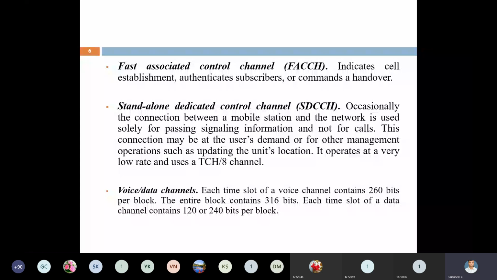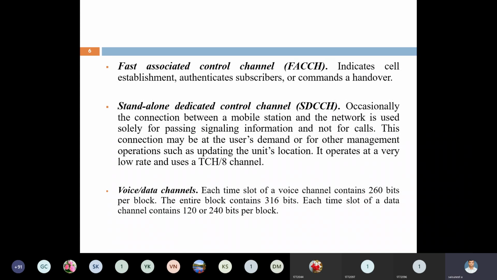Here, this SDCCH is used for a connection between the mobile station and the network, just for passing signal information, but not for calls. This channel is not for calls or data. This is only for signaling purposes.